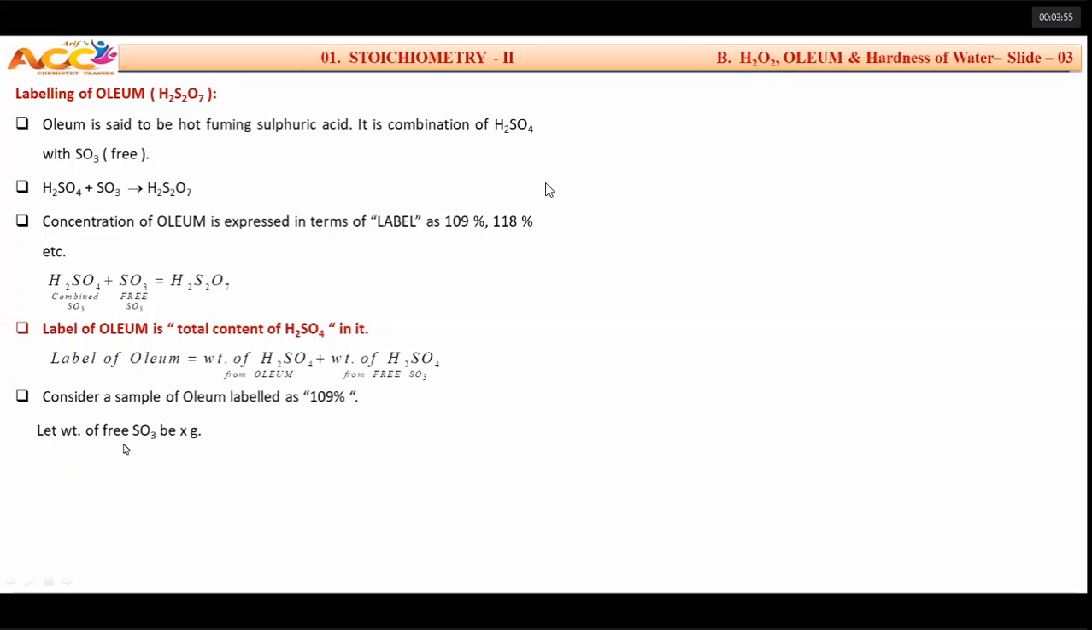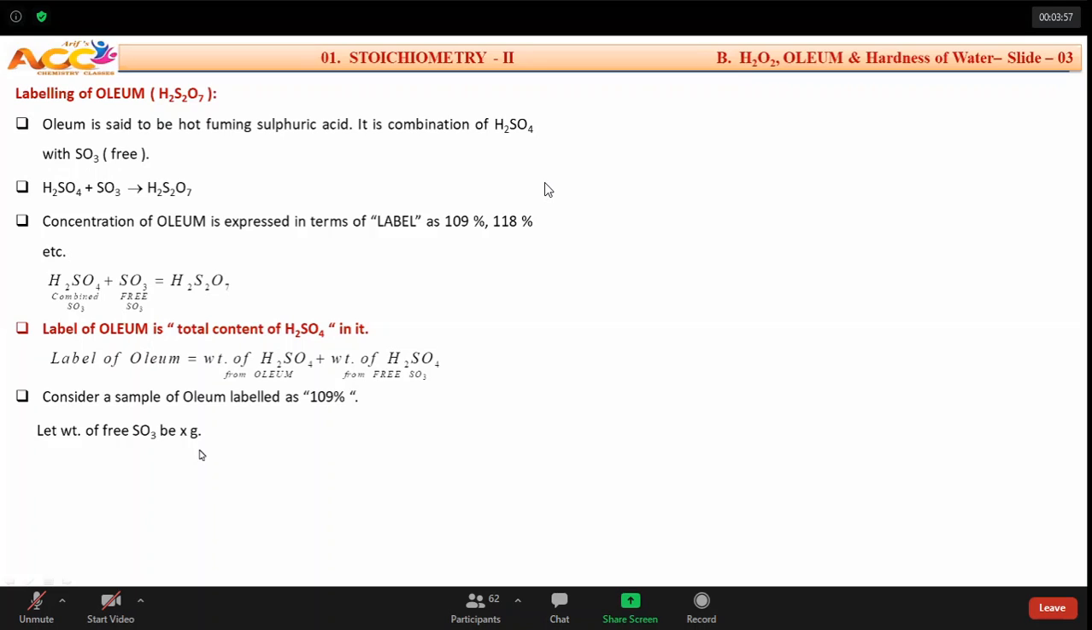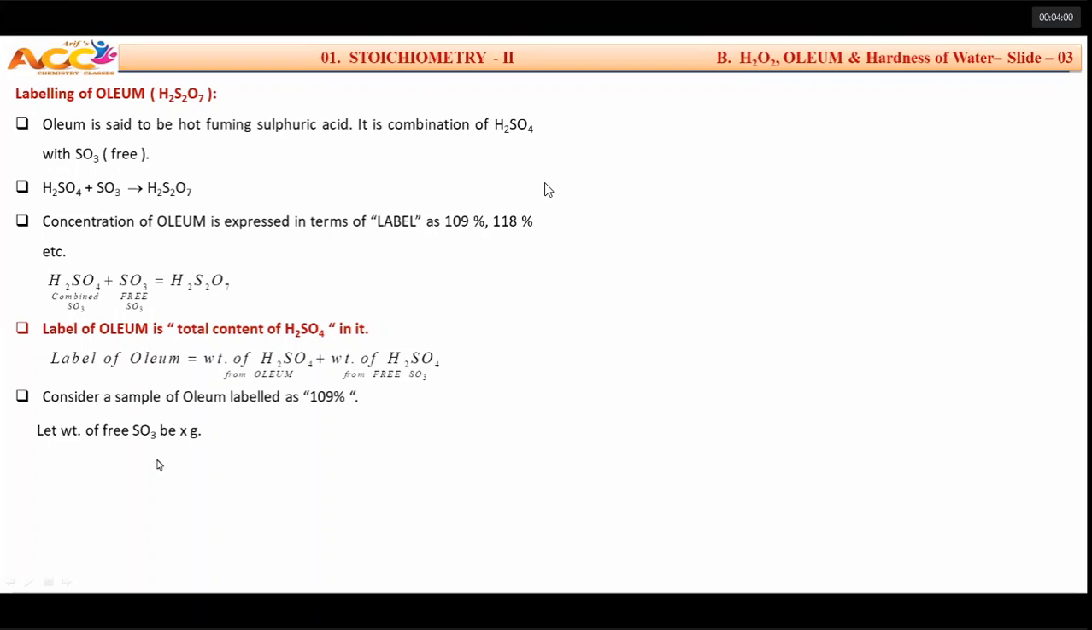Sir, let us assume the weight of free sulfur trioxide to be X grams. Our job is to find out the meaning of that. So sulfur trioxide is equal to X grams, some number, you have to take X grams. If it is X grams, then what is the other substance available in oleum? H2SO4. This must be 100 minus X according to your assumption, because you are not accepting 109. Percentage means something out of 100, full stop. So let us take the weight of free sulfur trioxide as X grams. Then the weight of sulfuric acid will be 100 minus X grams.